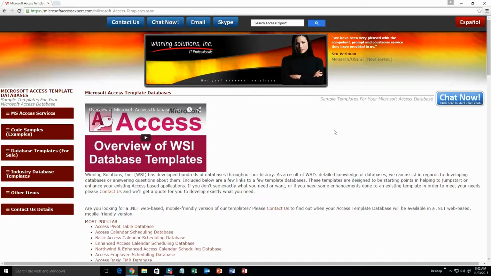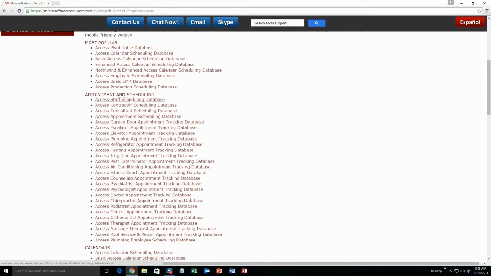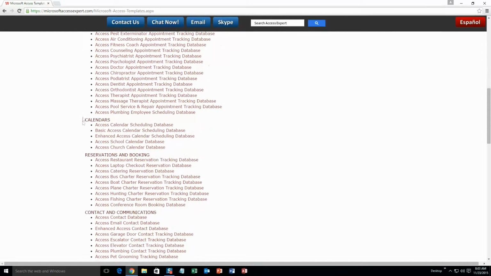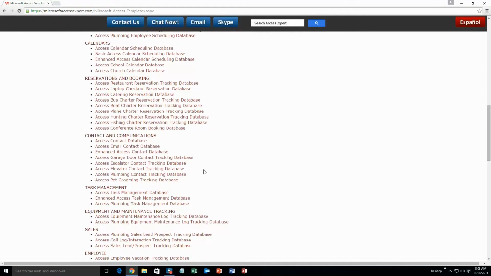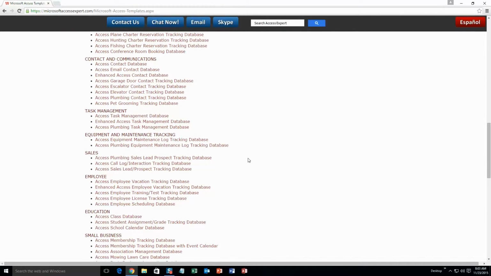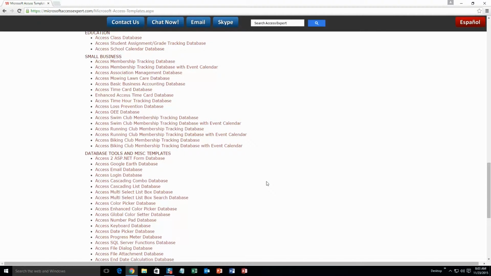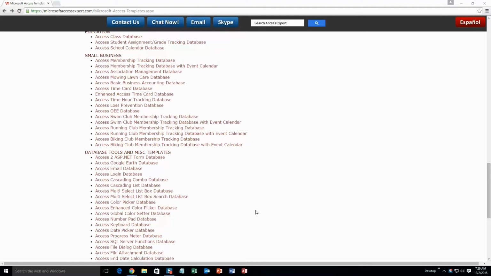The different categories that we currently have are our most popular ones: appointment and scheduling databases, calendars databases, reservations and booking databases, contact and communications databases, task management databases, equipment and maintenance tracking databases, sales databases, employee databases, education databases, small business databases, and last but not least, database tools and miscellaneous templates. And today we're going to be taking a look at the Microsoft Access Air Conditioning Appointment Tracking Database.